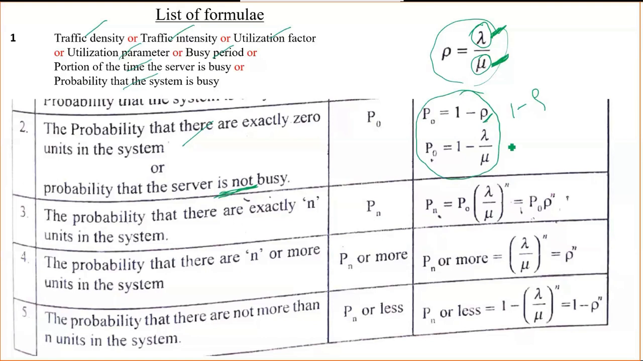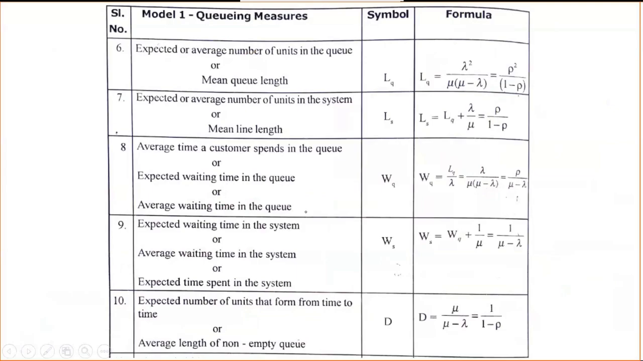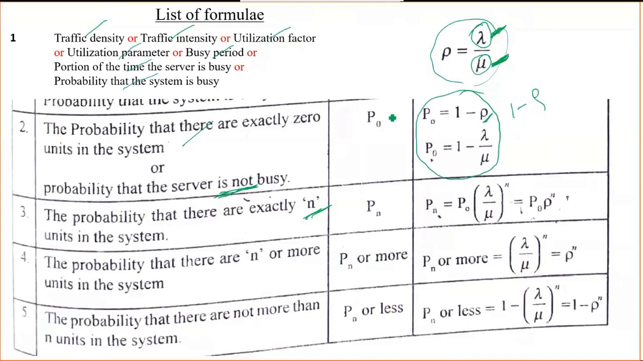Again, for finding the second question also, we are supposed to know lambda and mu. If you know the values of lambda and mu, then we can get the second answer also. The third one is the probability that there are exactly n units in the system. Earlier it was exactly 0 units in the system, that's why they used P naught. But now exactly n units in the system, so it's Pn.